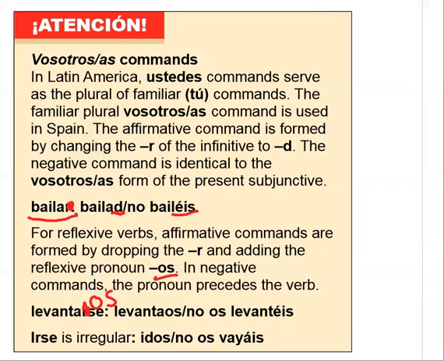Negative commands, still same deal. The object pronoun goes before the conjugated verb. So negative command, os is your object pronoun for the vosotros form, and then you still just use your typical vosotros subjunctive conjugation. So this would work for any reflexive verb.